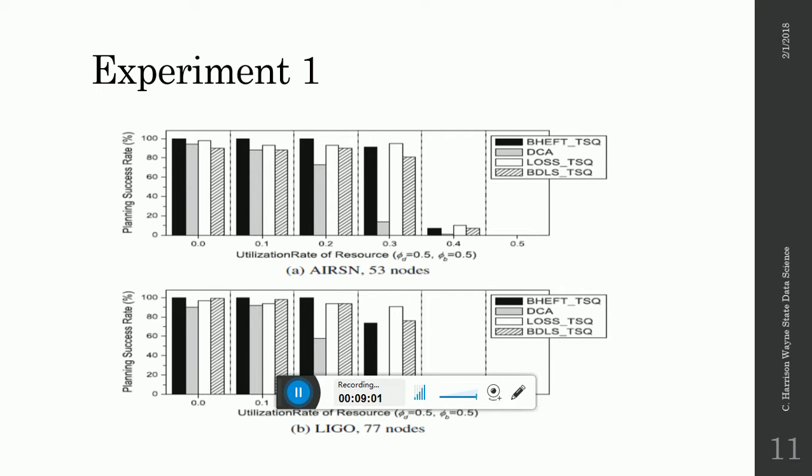So in the first experiment, we wanted to keep everything equal as far as the budget and the deadline are concerned.